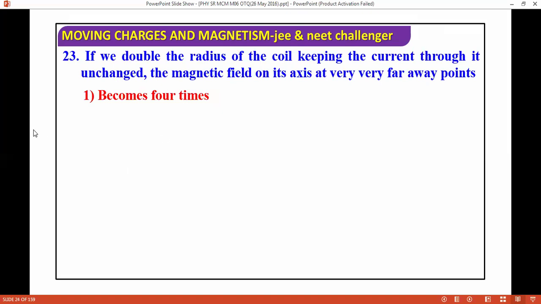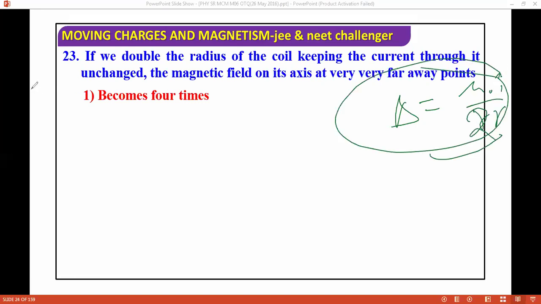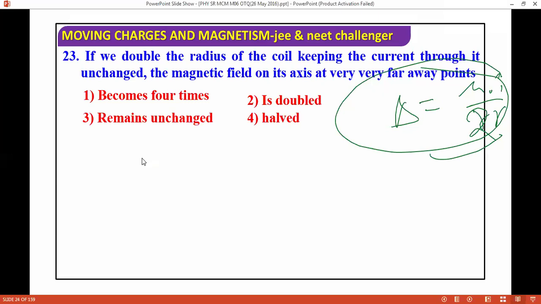So basically, what is the magnetic field because of the coil at its center? mu naught I by 2R. This is the magnetic field at its center. Yes or no? So what's happening in this question? The radius of the coil is doubled with the current the same.